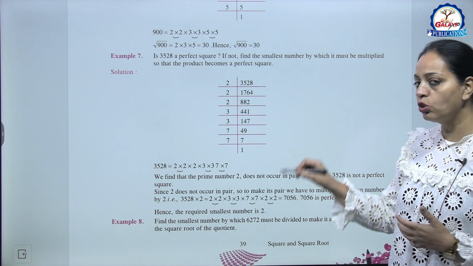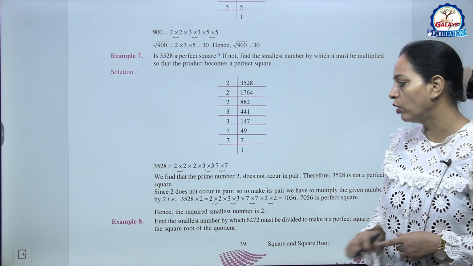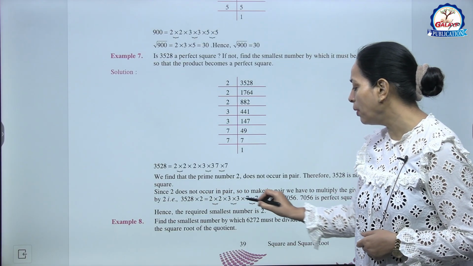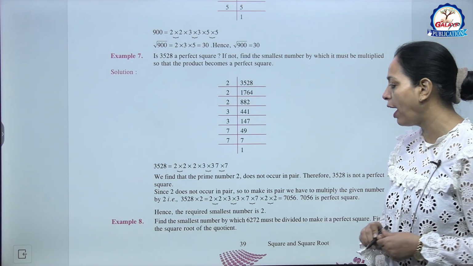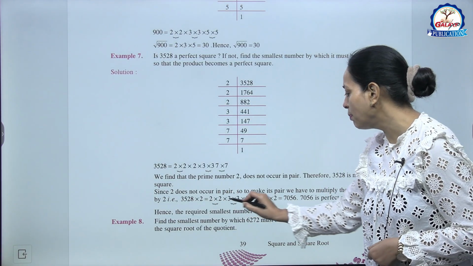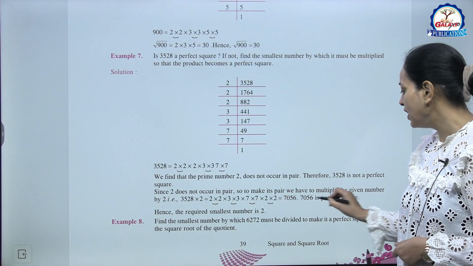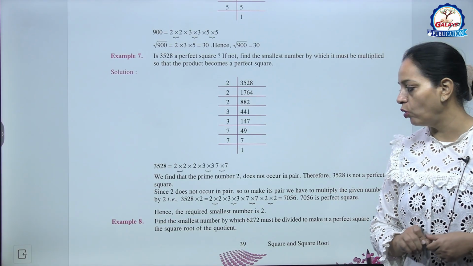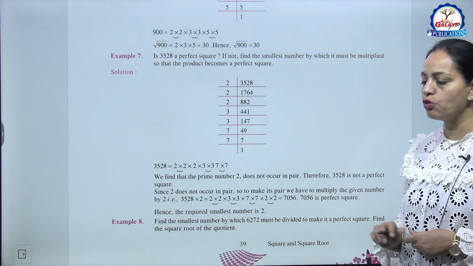अगर हम एक और 2 से मल्टीप्लाई कर दें, then it becomes a perfect square. So since 2 does not occur in pairs, to make its pair we have to multiply the given number by 2. तो हम 2 से मल्टीप्लाई कर देंगे, it becomes 7056. It is a perfect square, okay, and the required smallest number is 2, right?